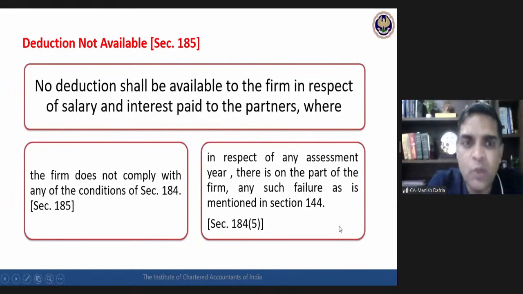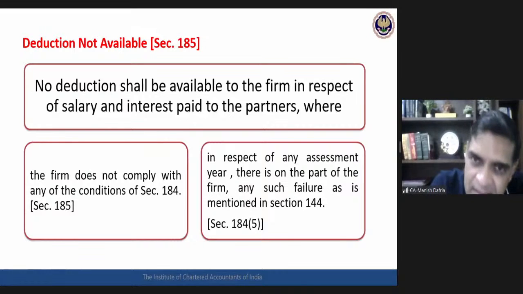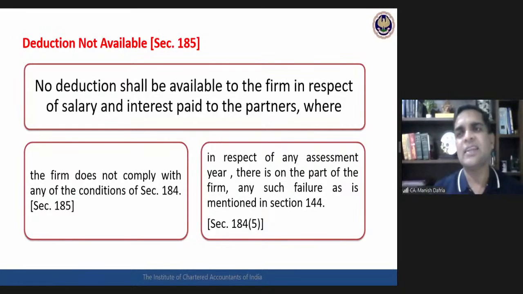If 184 has not been complied with, then interest and salary deduction would not be available. And then 185 also says that if there is any failure on the part of the firm as covered under section 144, best judgment assessment, then whenever there is any such failure on the part of the partnership firm as mentioned in section 144, in that case also the deduction of interest and salary paid to the partners shall not be available.